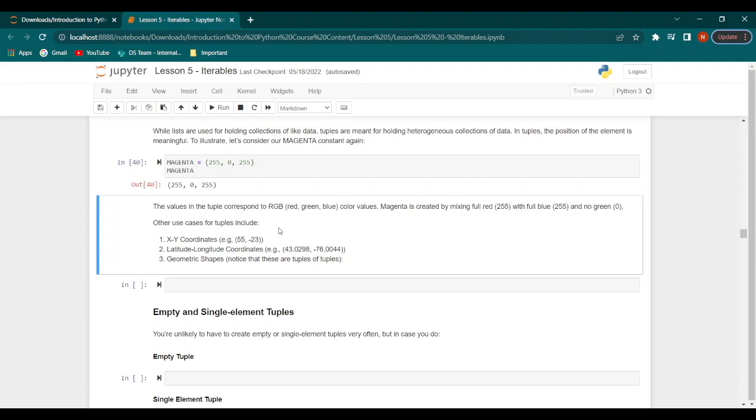Now, some other use cases for tuples include XY coordinates, latitude, longitude coordinates, and geometric shapes. Let's have a look at some examples. So let's say we have a line, and we create a tuple like this. So we have, let's say, minus 40 and 10.